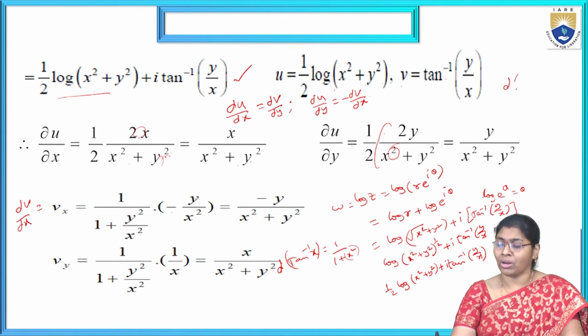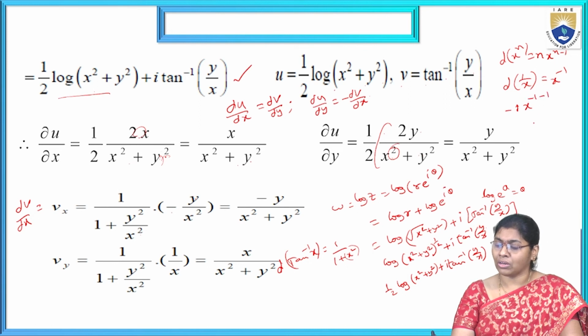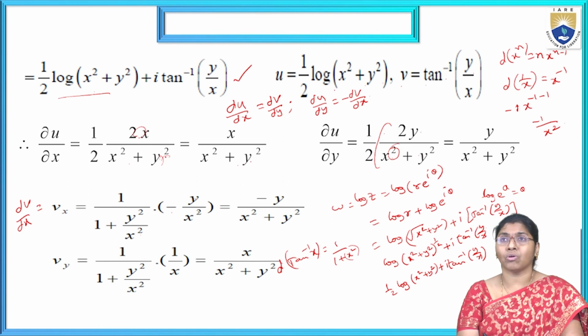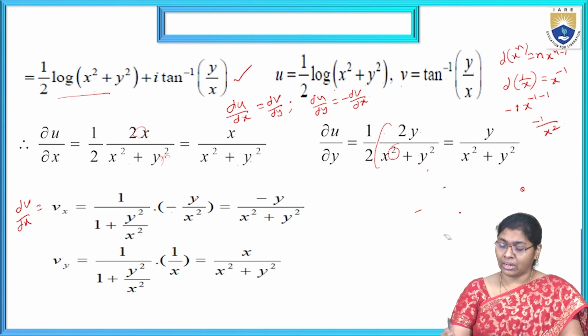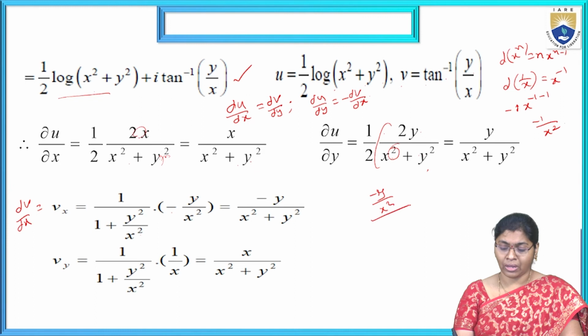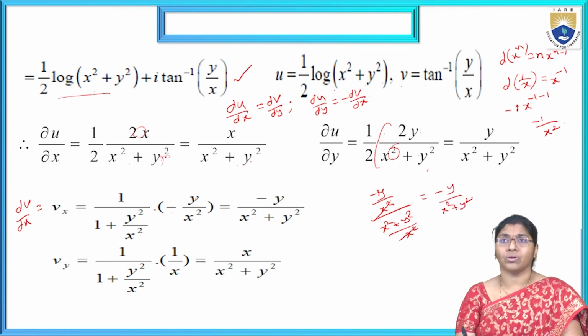The derivative of x power n equals n into x power n minus 1. Here x power minus 1 gives minus 1 into x power minus 1 minus 1, that is minus 1 by x square. That's why it is minus 1 by x square. Now in the denominator we take the LCM: 1 by x square plus y square by x square. Then x square gets cancelled. The remaining part is minus y by x square plus y square.